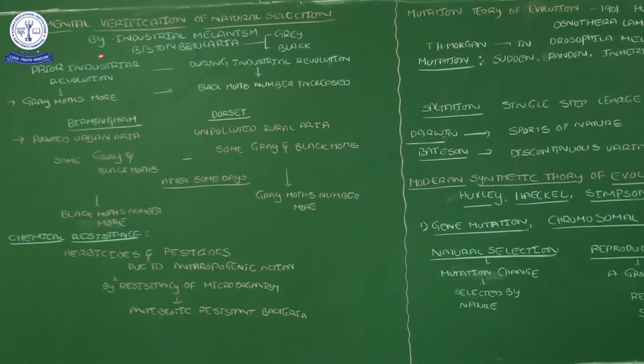So here the body color of the black moths just mingles with the bark of the tree, but the grey moth's body color is exposed to other organisms. So at this time predators eat the grey ones, because grey moths are easily visible to the predators.